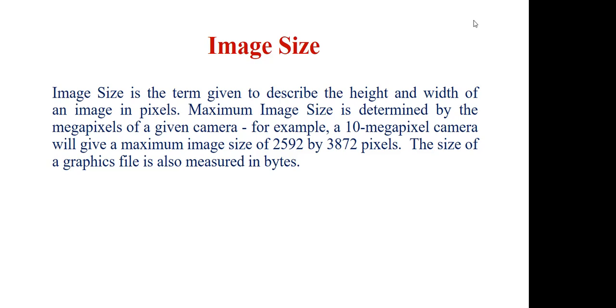This is the size of the image. The maximum image size can be taken with the help of a 10 megapixel camera. The size of a graphics file is also measured in bytes. That is another way of measuring the size of the file. But generally, it is the dimensions, the height and the width in pixels.